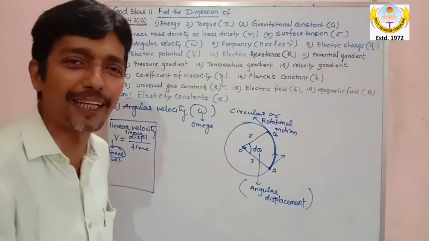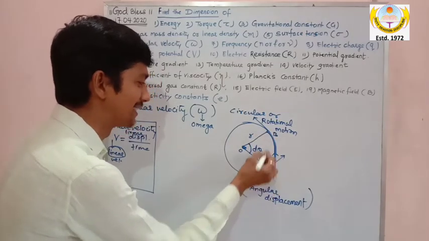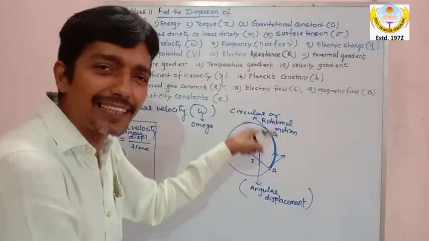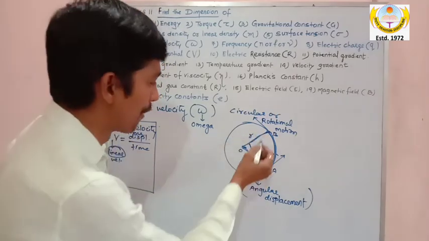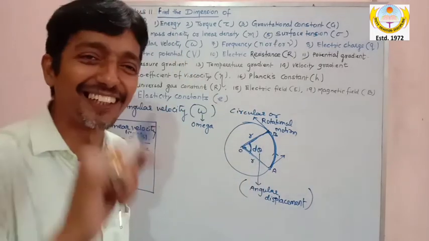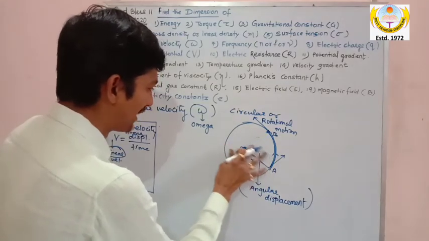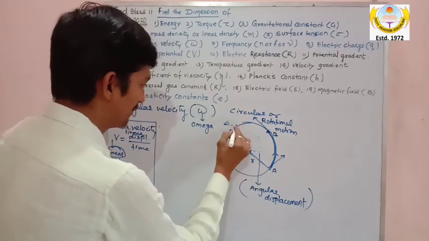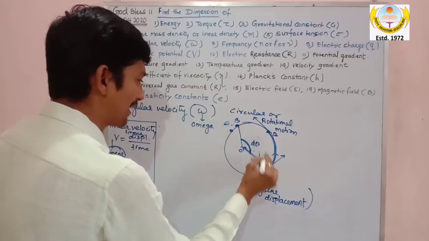Why is it angular displacement? Sir, here the displacement on the circular path is in the form of an angle. The displacement which is on the circular path is in the form of an angle. It makes an angle at the center. Suppose the particle reaches here, from here to here. So this much will be the angle, so this much is the angular displacement.